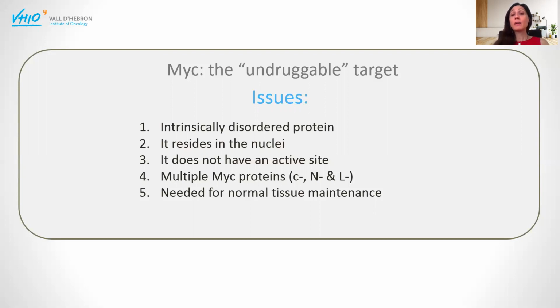And the MYC family comprises three different proteins, c-MYC, N-MYC and L-MYC, that have been shown to be able to replace each other in some situations, so that if we want to inhibit MYC, we better inhibit them all. And last but not least, it's been thought for a very long time that since MYC also has a role in normal tissue maintenance and regeneration, inhibiting it would cause catastrophic side effects in normal tissues.